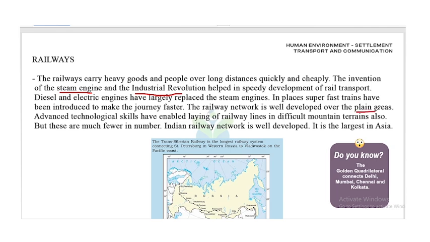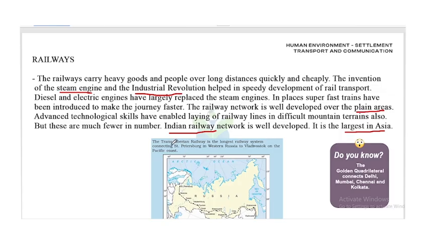The road network is also well developed in the plain areas, and the railway network is also developed in the plain areas. Advanced technological skills have enabled laying of railway lines in difficult mountain terrains also, but these are much fewer in number. The Indian railway network is well developed and is the largest in Asia.